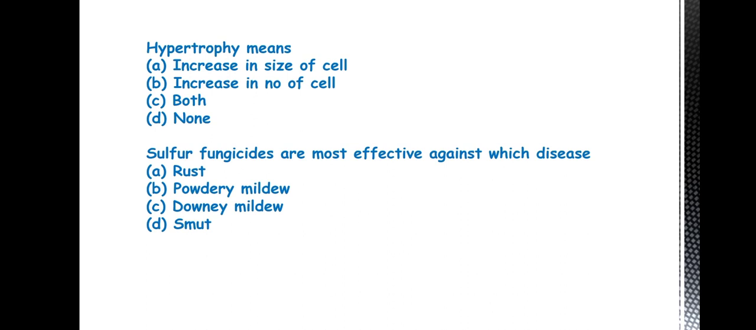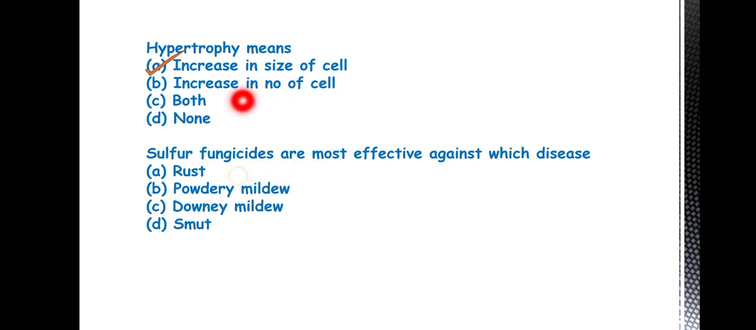The next question is, hypertrophy means? So the answer is increase in size of cell. The just opposite of hypertrophy is hypoplasia. Hyperplasia means increase in number of cells. Okay, hypertrophy means increase in size of cell, whereas hypotrophy means decrease in size of cell. For hyperplasia, an increase in number of cells occurs, whereas in hypoplasia, a decrease in number of cells occurs.